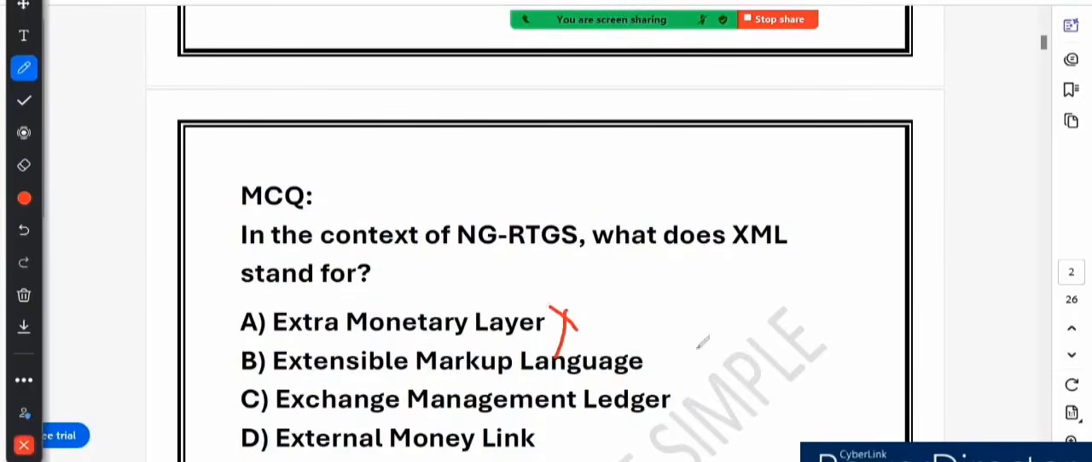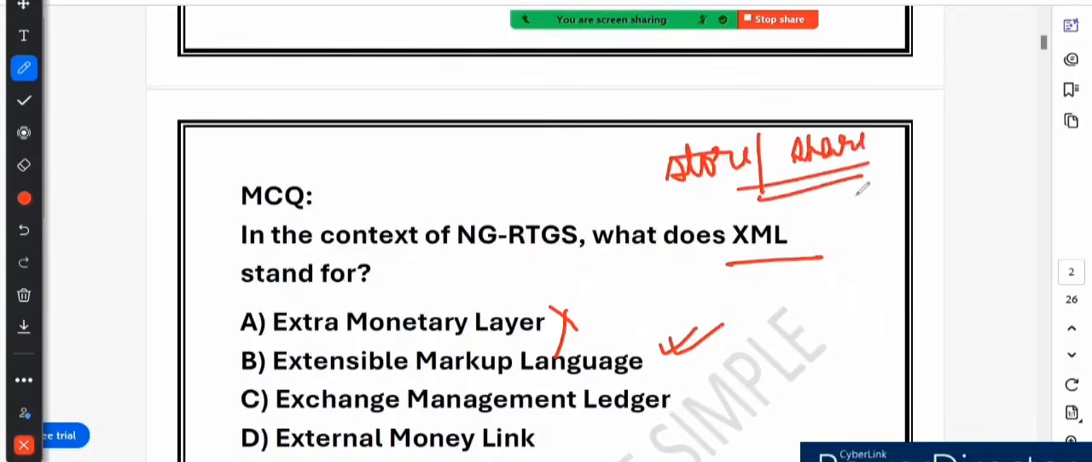Option B says extensible markup language. This is the correct answer. XML stands for extensible markup language, which is a way to store and share data in a structured format. So what we can do? We can store data, we can share data in a proper structured format, right? So it helps different systems communicate with each other, especially in banking and financial transactions.